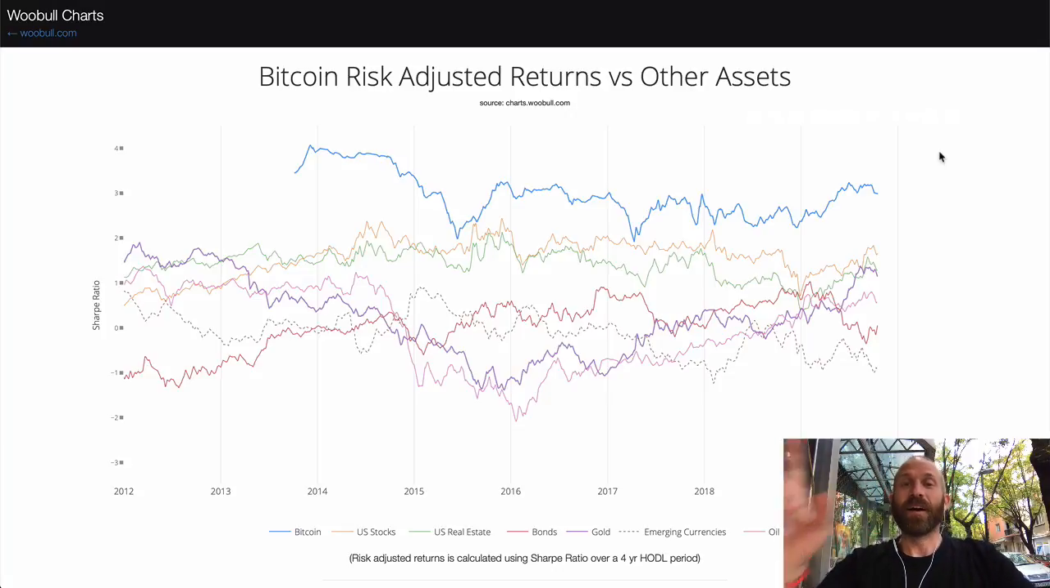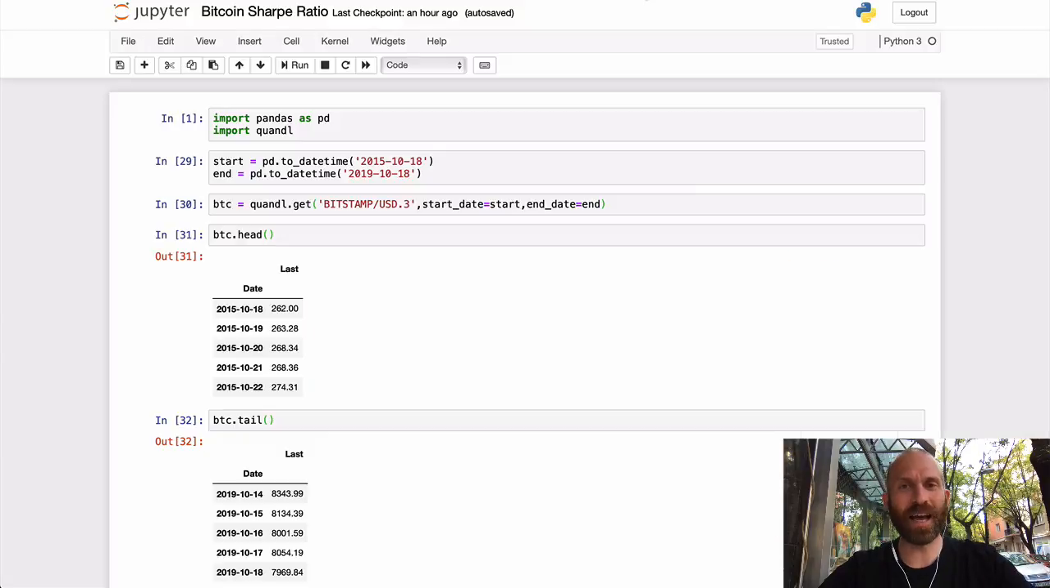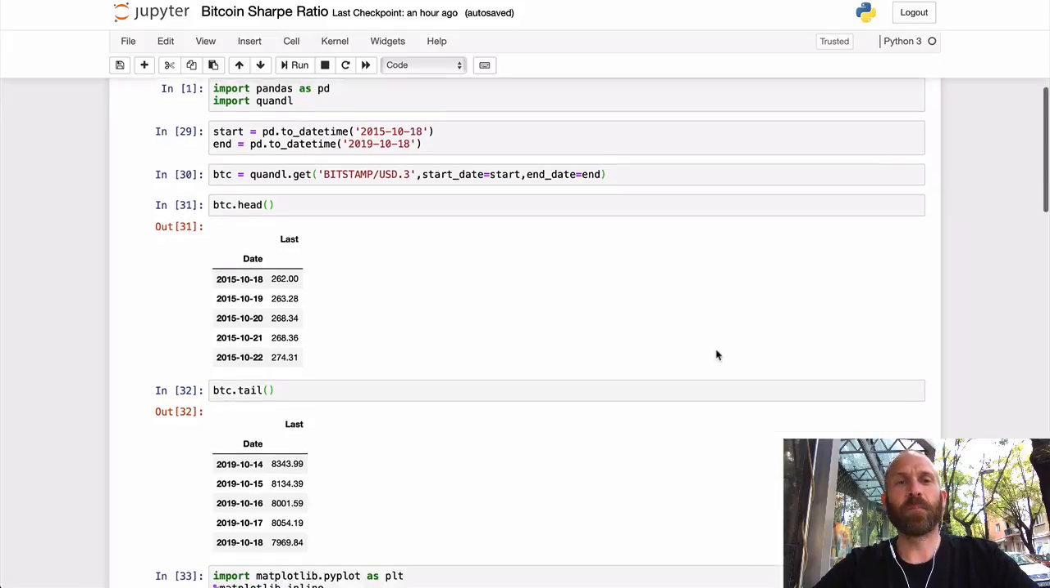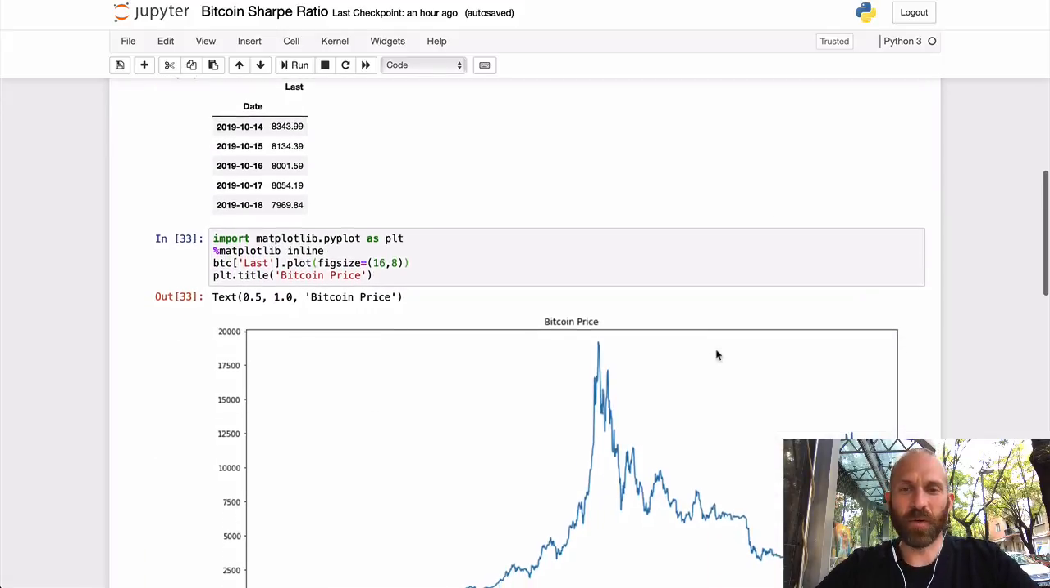Happy Saturday. Today's episode, like I said, we're going to be talking about why Bitcoin is the perfect investment, and this chart right here proves it. Now this chart is from charts.woobull.com, so Willy Woo, he put together this chart, but I actually found out about this chart because I was messing around doing some programming on my own, okay? Now this is something that I do as a hobby, but I was taking a look at Bitcoin and figuring